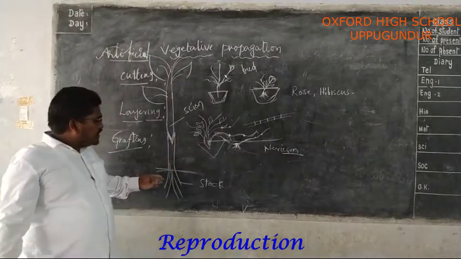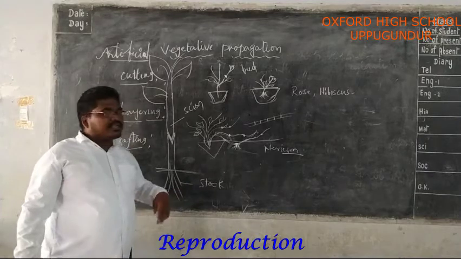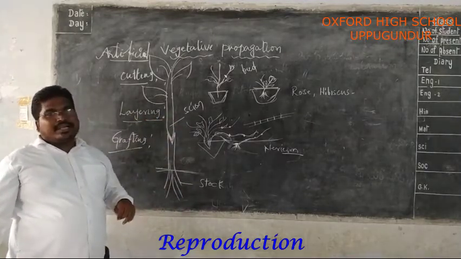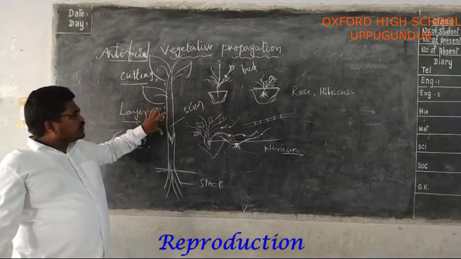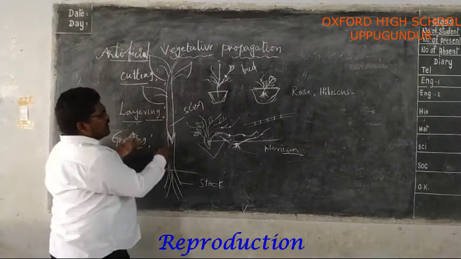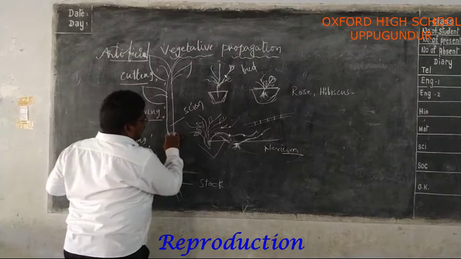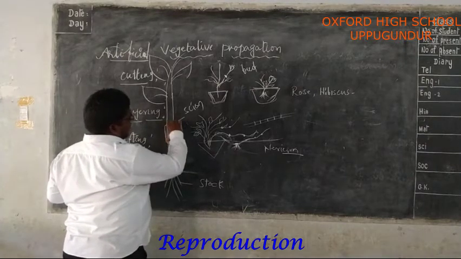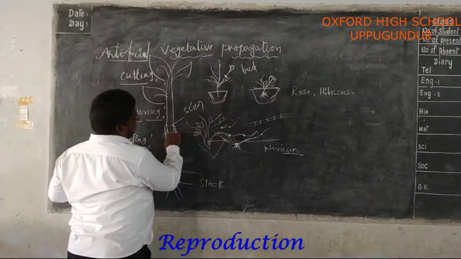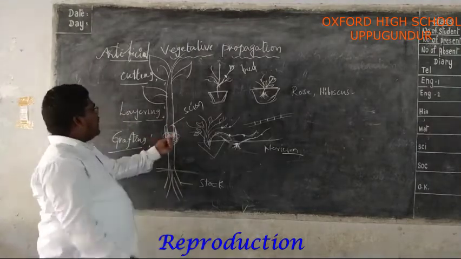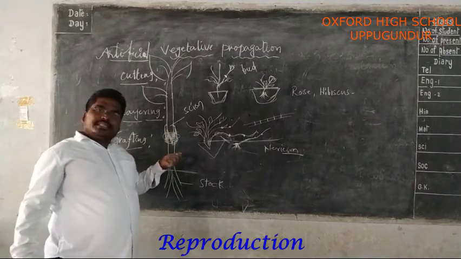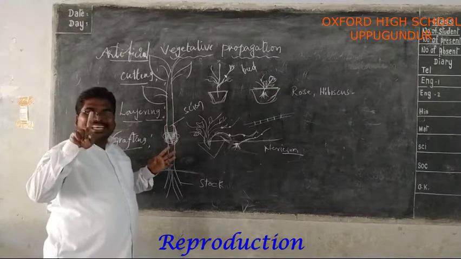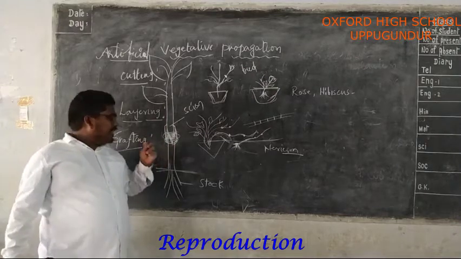The stem portion which is attached to the soil is called stalk, and the stem portion without the roots is called scion. When these two, stalk and scion, are tied with a twine thread and covered with a plastic cover, they continue their life as a single stem or single plant.